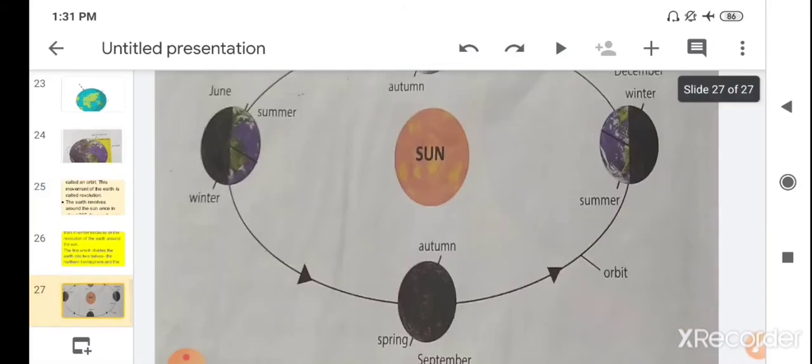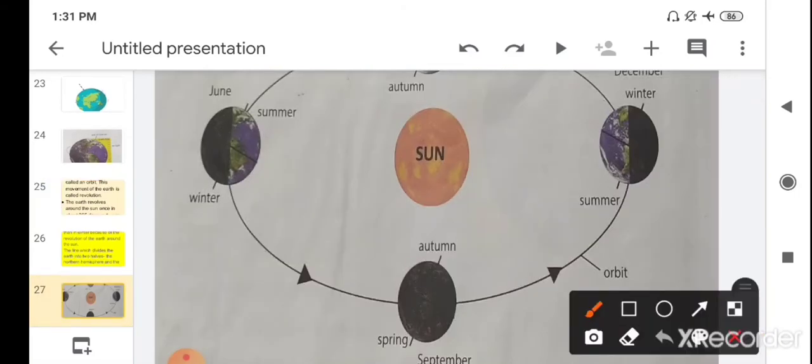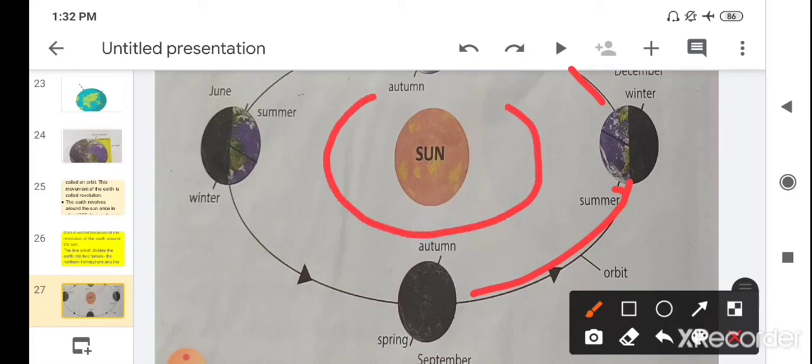So children, what is revolution? When the earth moves around the sun like this, it takes 365 days or 1 year to complete one round.